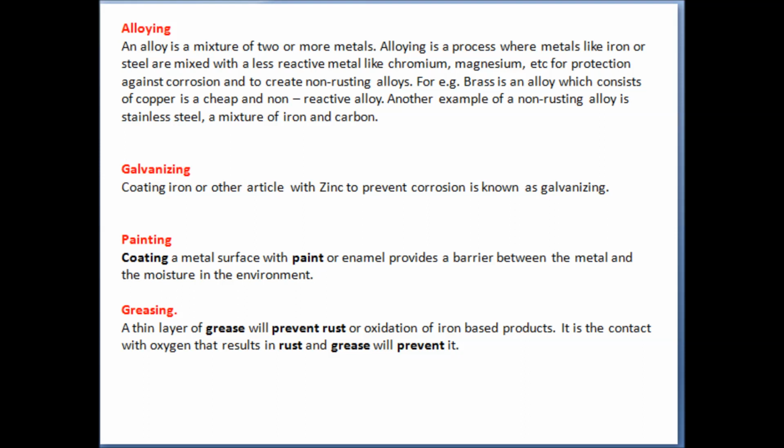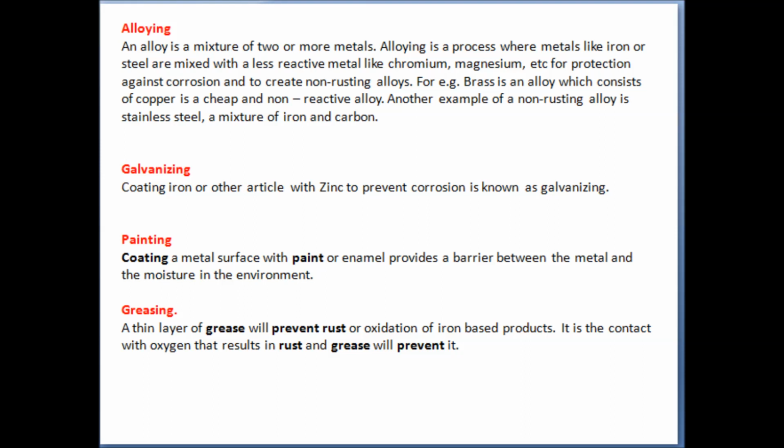Next, we will discuss galvanization. What is galvanization? Coating of the metal with zinc to prevent it from corrosion is known as galvanization. Next, painting. What is the painting process to protect the metal from corrosion? Coating a metal surface with paint or enamel provides a barrier between the metal and the moisture in the environment.